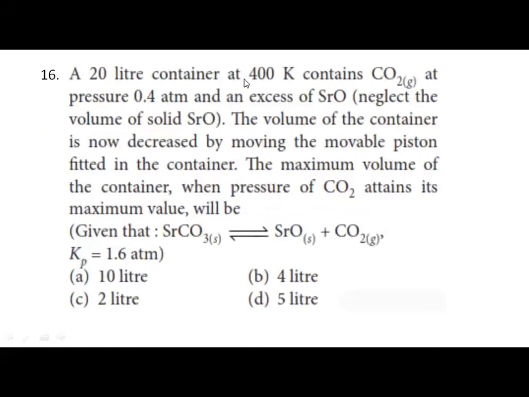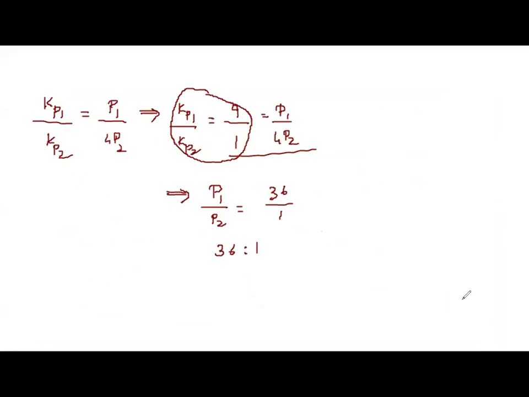A 20-liter container at 400 Kelvin contains carbon dioxide at pressure 0.4 atmosphere and an excess of strontium oxide. Neglect the volume of solid SrO. The volume of the container is now decreased by moving the movable piston fitted in the container. The maximum value of the volume of the container when pressure of carbon dioxide attains its maximum value will be given. Strontium carbonate dissociates as strontium oxide and carbon dioxide, and Kp is 1.6 atmosphere. Directly the equation is being given, so you need not worry. You can solve it directly.